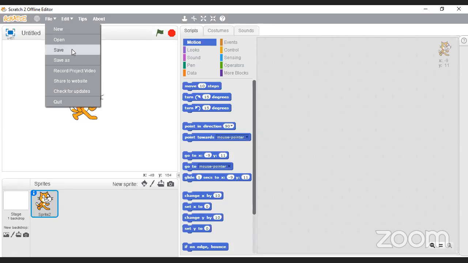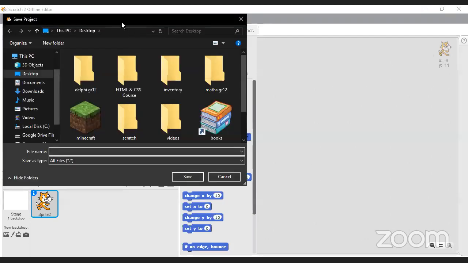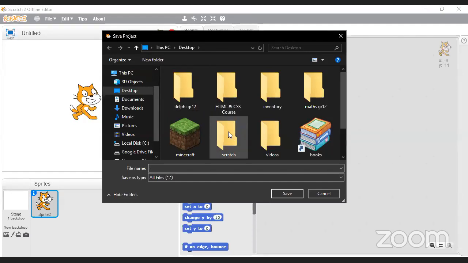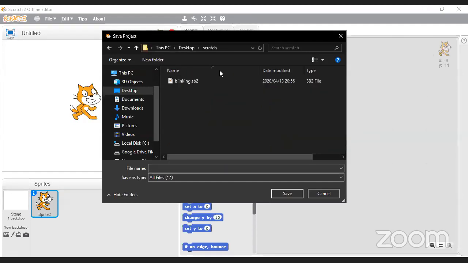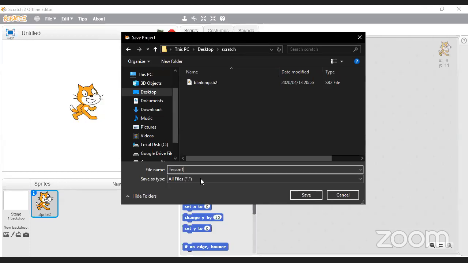So I'm going to save it, and it's going to come up over here, and it's going to ask me where to save it. And I'm just going to put some stuff here into Scratch. I'm going to say lesson 1. Right? And if I can give you some good advice here, if you save your files whenever you're programming, whatever it is that you're doing in computers, always make sure that you try to save it as something very descriptive, because you don't want just to call things file 1, file 2, file 3, file 4.